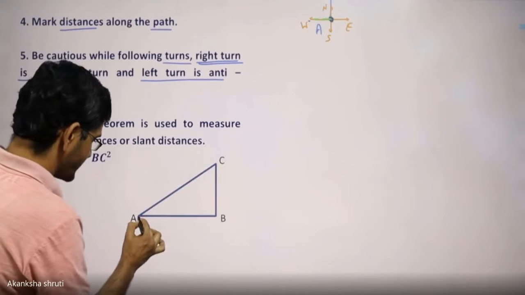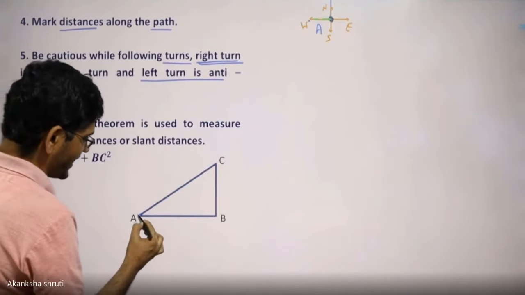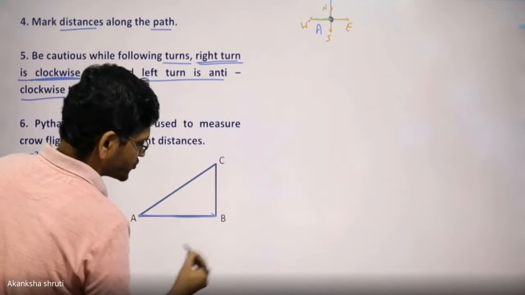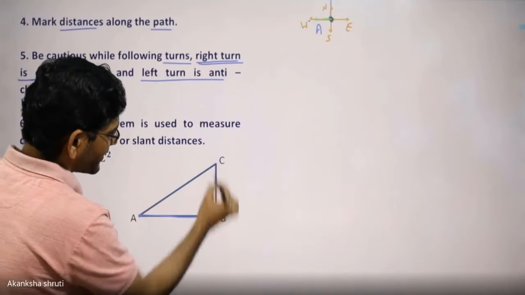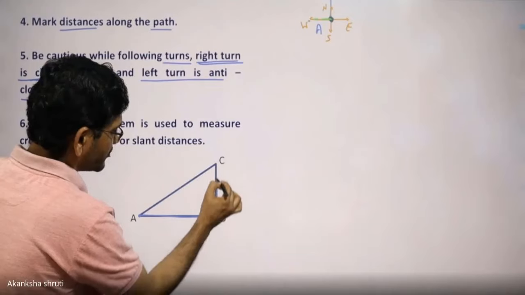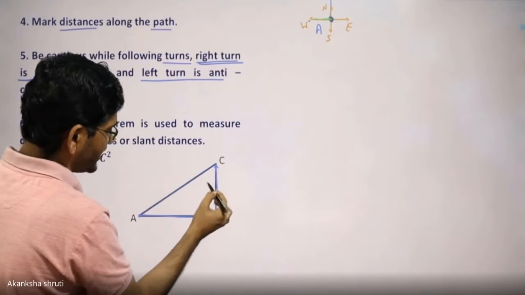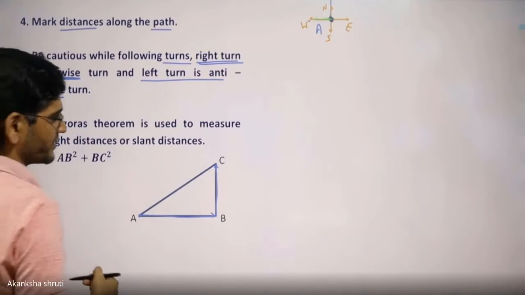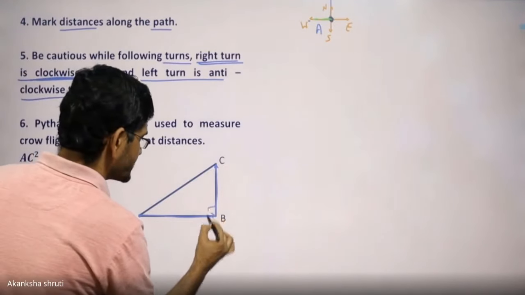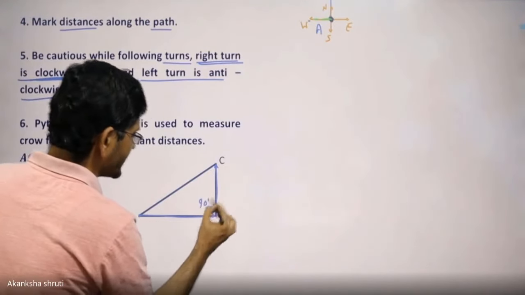Like here, the body started from A, moved toward south to reach B, then from B it moved north to reach C. Then it is asked, what is the distance of C from A? Students, here this angle is 90 degrees, so a triangle is formed.